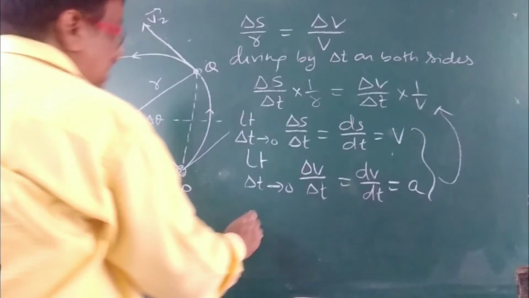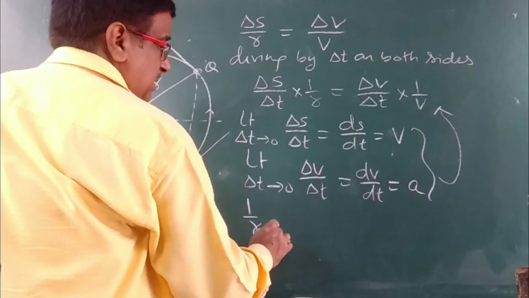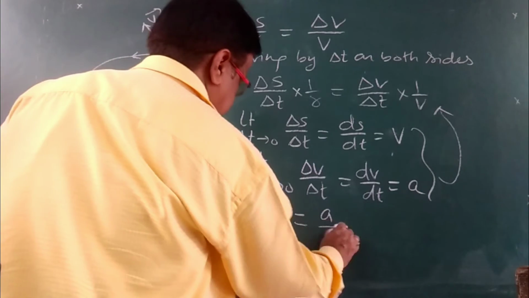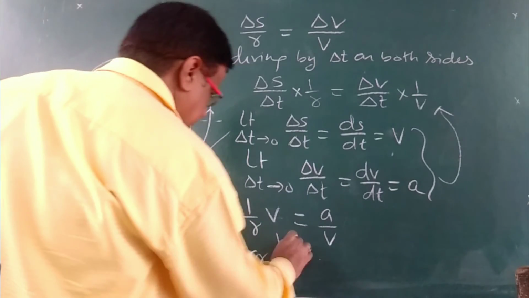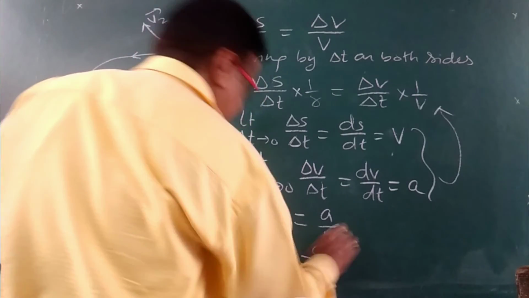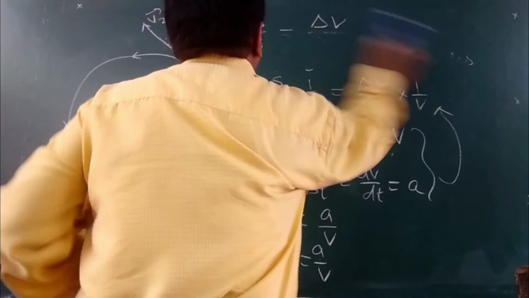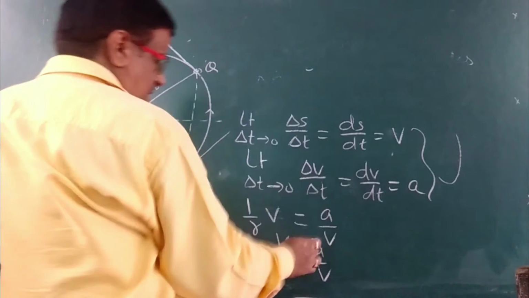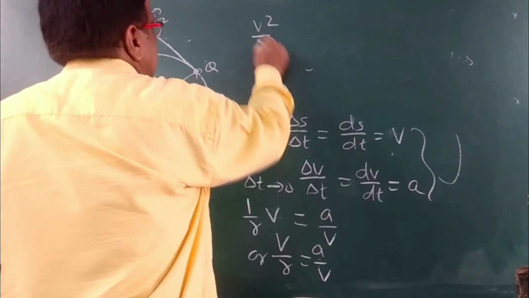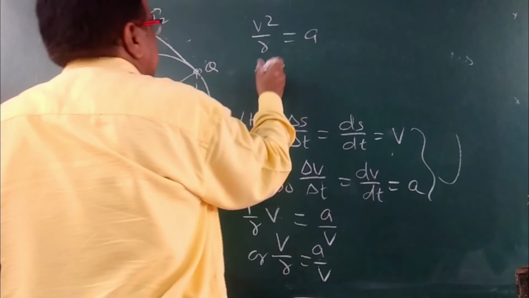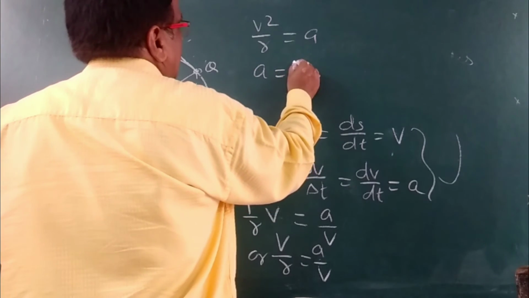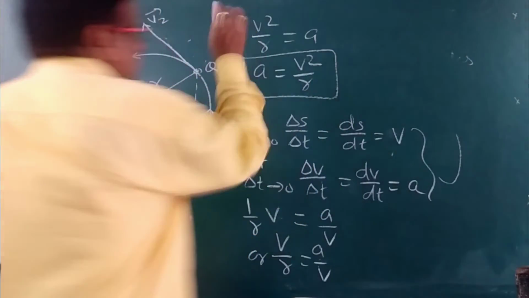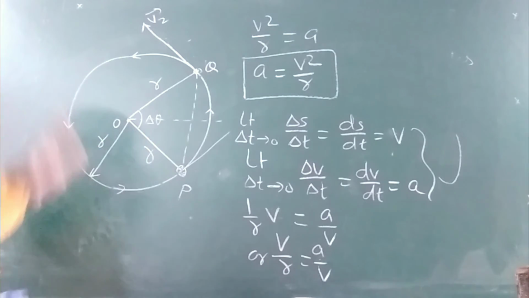We will get 1 by R into V is equal to A by V, or we can write V by R is equal to A by V. So we can write now A is equal to V square by R. This is the expression for acceleration in this case.